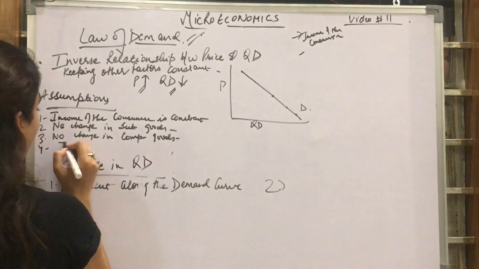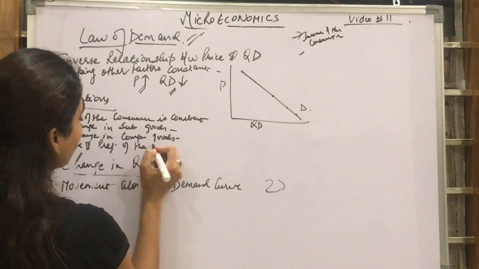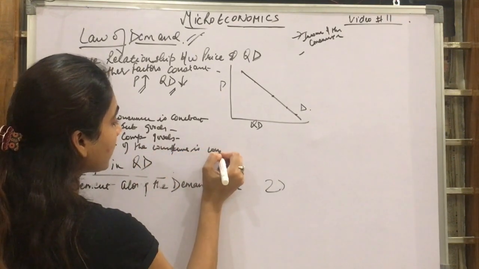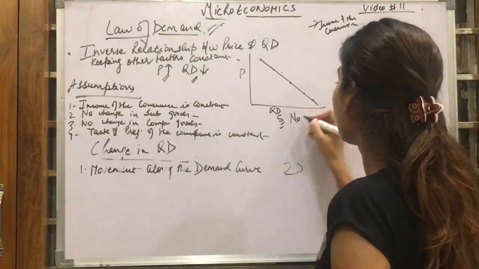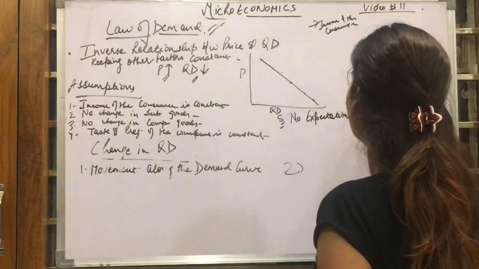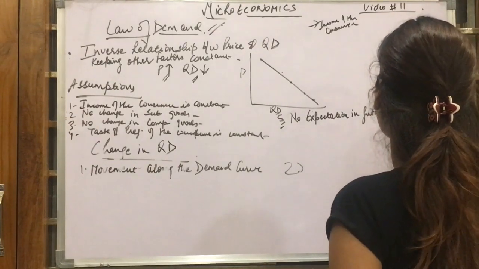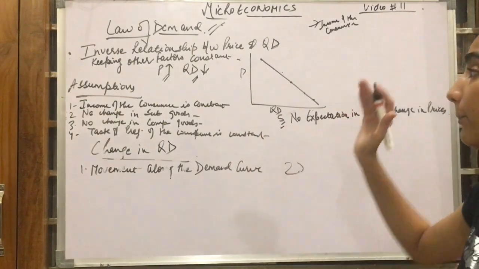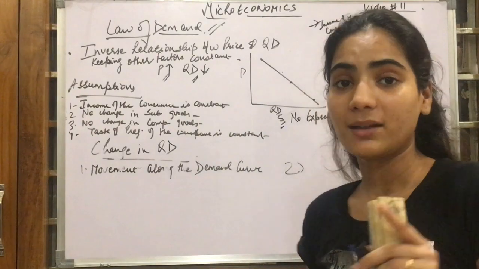Then we have the taste and preference of the consumer, which is constant. Then we have another one, which is that there is no expectation of a future change in prices. That means all the other factors are constant, and there is only a change in the price and demand.